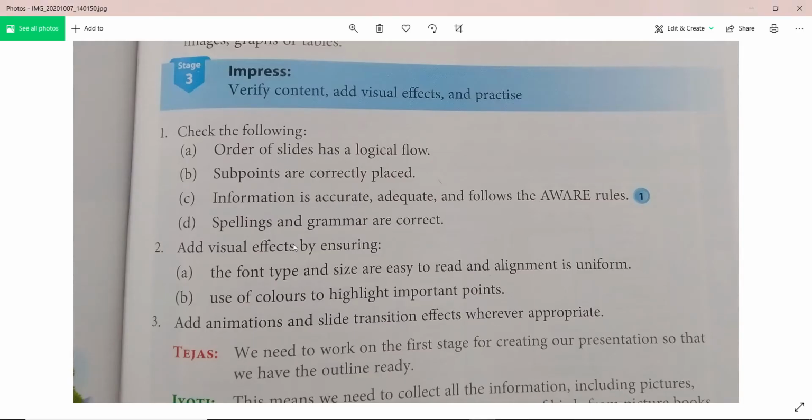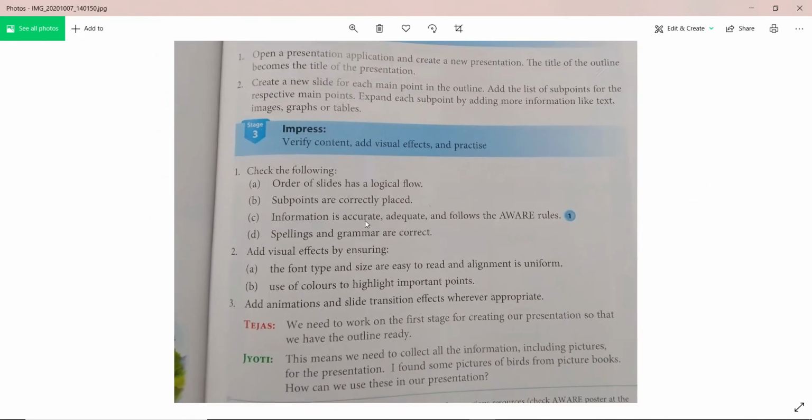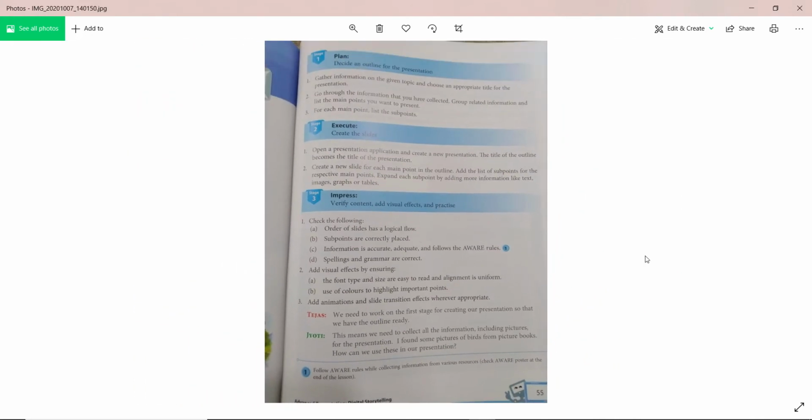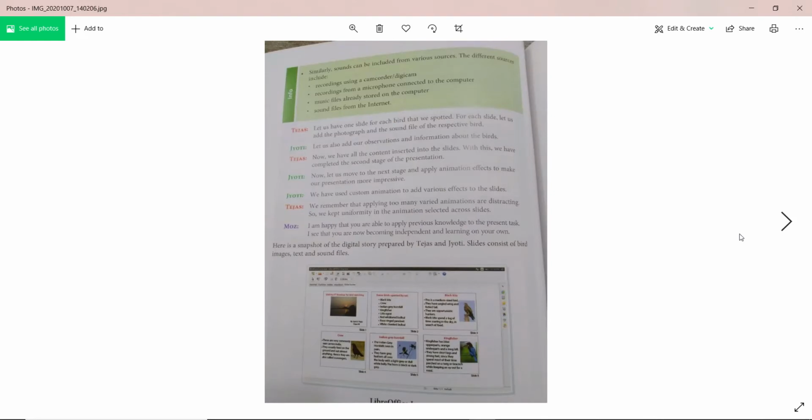If you want to change the font type and size, uniformity, color, highlighting, we can do all these things. Then add animation and slide transition effects wherever appropriate. We need to work on the first stage for creating our presentation so that we have the outline ready. This means we need to collect all information, including pictures or presentation, that I already told you. All the information you need to select, and only then can you go further. So let's move further.